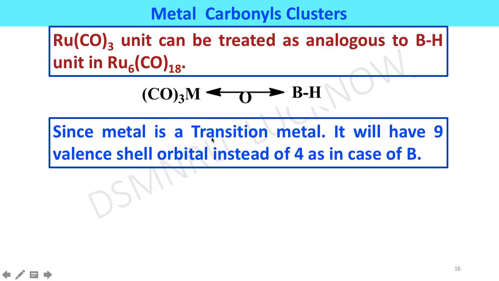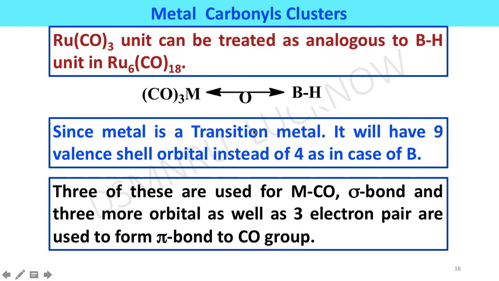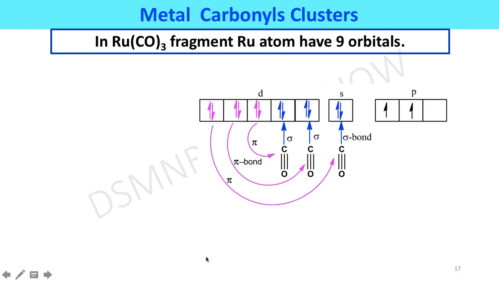Since the metal is a transition metal, it will have 9 valence shell orbitals instead of 4 as in the case of boron. 3 of these are used for metal-carbonyl sigma bonds, and 3 more orbitals as well as 3 electron pairs are used to form pi bonds to the carbonyl groups.